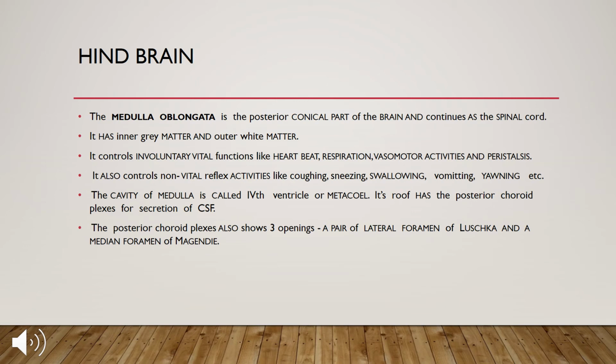Now the cavity of the medulla is called the fourth ventricle or metacele. Its roof has the posterior choroid plexus for secretion of CSF, that is the cerebrospinal fluid, which we have studied in the earlier parts of this chapter. This fluid is secreted, and the posterior choroid plexus shows three openings. It has a pair of lateral foramina of Luschka and a median foramen of Magendie.